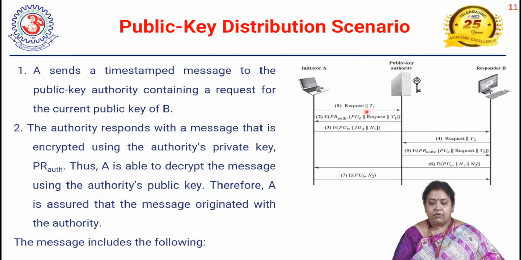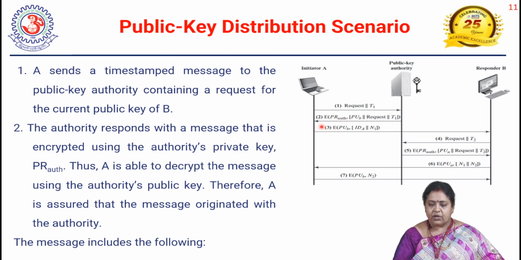Okay. Then what happens in the second step? The authority is going to respond by sending a message, and this message is encrypted by using the private key of the authority.